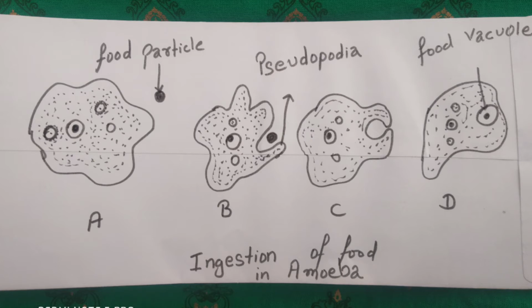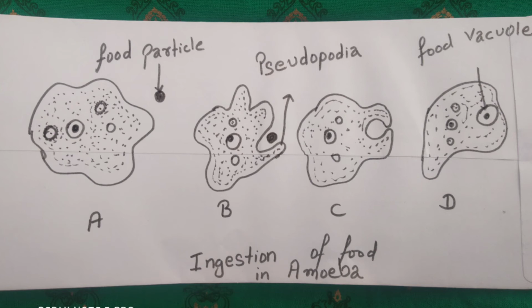Then the digestion process occurs, and the food vacuole acts as a temporary stomach for digestion. The enzymes secreted by the cell cytoplasm digest the ingested food, and then the assimilation process occurs. In assimilation, the digested material moves with the help of diffusion. The dissolved food diffuses into the cytoplasm. You know cytoplasm: cyto means cell and plasm means liquid. So the liquid filled inside the cell or body of amoeba is known as cytoplasm, and all this nutrition is absorbed in the cytoplasm. Okay guys, and this nutrition helps in the growth of amoeba.